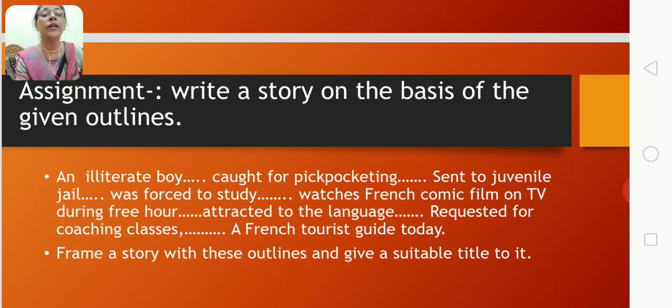He was learning to pickpocket, was caught by police, sent to jail, and there he was forced to study, and then he got education also, and then he got free time to watch French comic films where he was fascinated by that language, and then he took coaching classes, and after that he started working, standing on his own feet, and became a responsible citizen of his country. So you will frame the story on these outlines and give a suitable title to it.